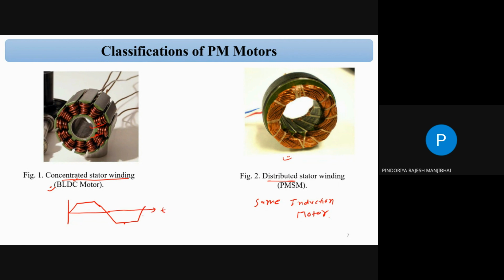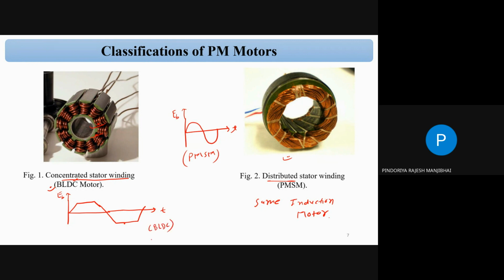Okay. So this is time, and this is your back EMF voltage. So we can say EB, because of your concentrated stator winding. But in the case of the distributed winding, it will create your sinusoidal back EMF. This is T, and this is your EB. Okay, so this is for the PMSM, and this is for your BLDC motor.